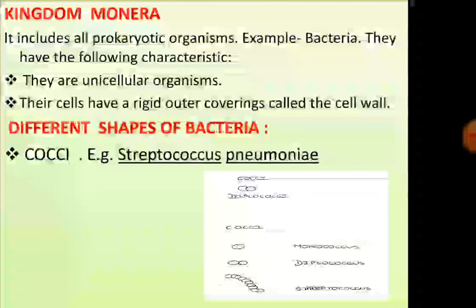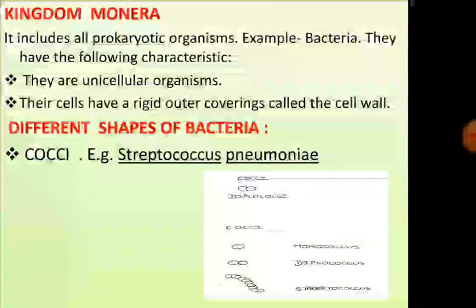First, kingdom Monera. This kingdom Monera includes all prokaryotic organisms. Prokaryotic organisms means the organisms whose cells have a nucleus not enclosed within a membrane. That is, they do not have a well-developed nucleus.